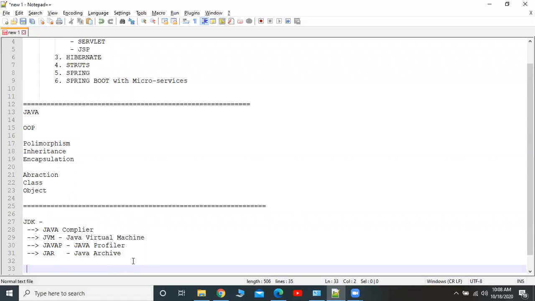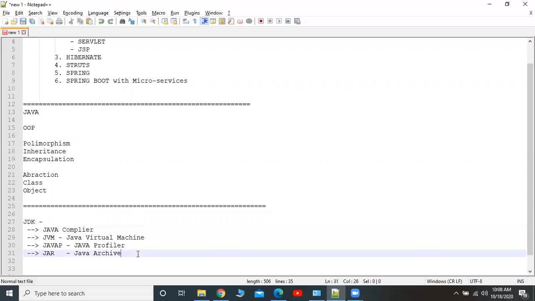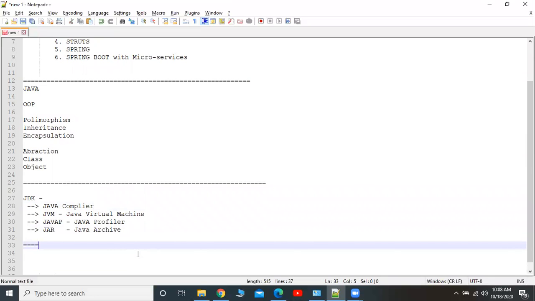So these are all the main tools we are going to use to develop a Java application. All these tools are available under one single software called JDK. Next, where are we going to get this JDK?